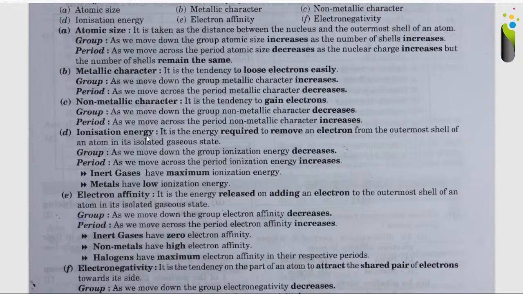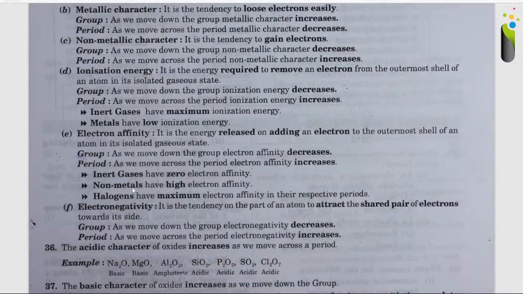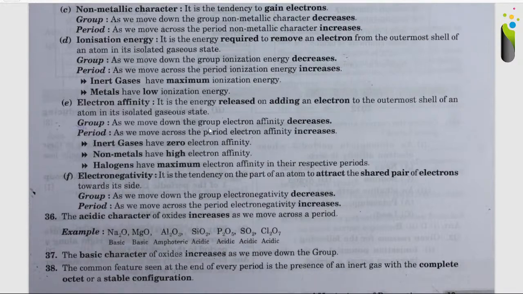Coming to the next, it is ionization energy. It is the energy required to remove an electron from the outermost shell of an atom in its isolated gaseous state. Please remember, it's a very, very important point. As we move down the group, the ionization energy decreases. As we move across the period, ionization energy increases. Now, remember, inert gases have maximum ionization energy. Metals have low ionization energy.